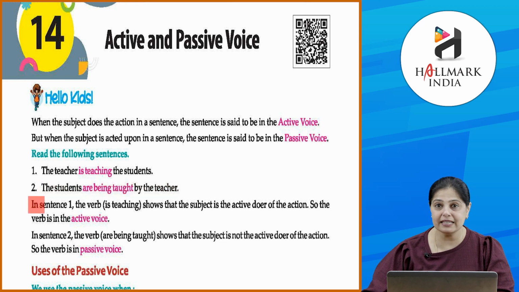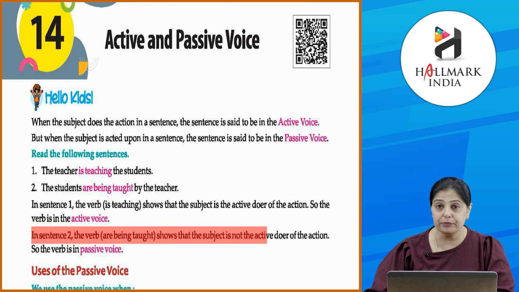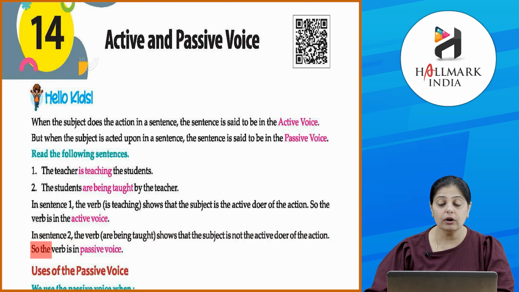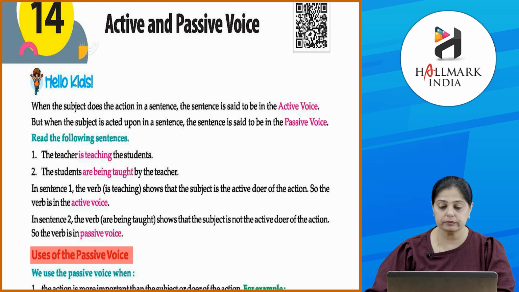Okay, so first sentence में the verb is teaching shows that the subject is the active doer of the action, that is the teacher. So the verb is in the active voice. In sentence 2, the verb are being taught shows that the subject is not the active doer of the action. So the verb is in passive voice. तो यहाँ पे subject जो बन जाते हैं वो होते हैं students और teacher बन जाती है object. Clear?